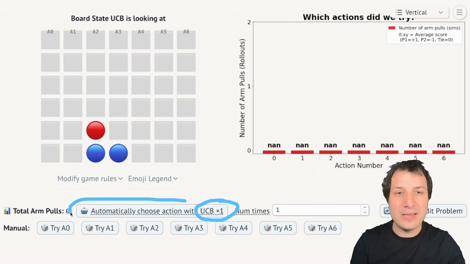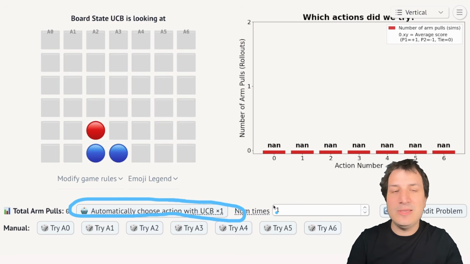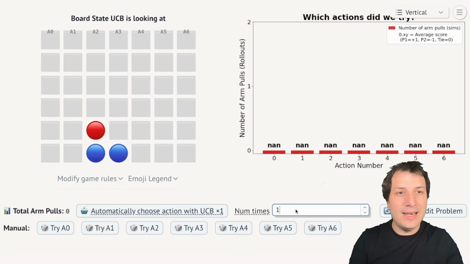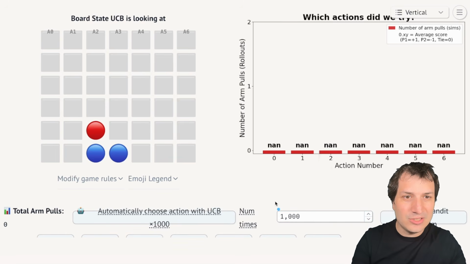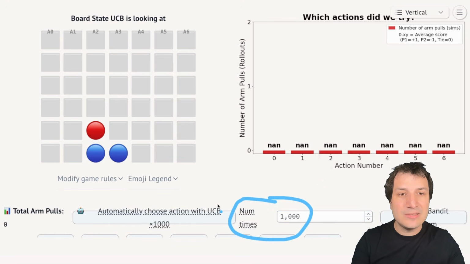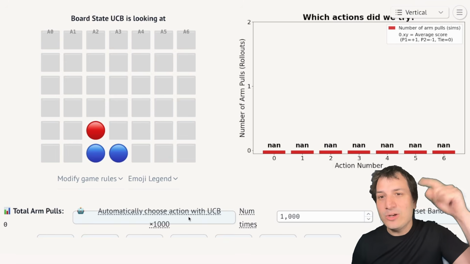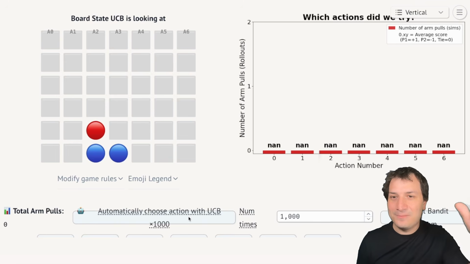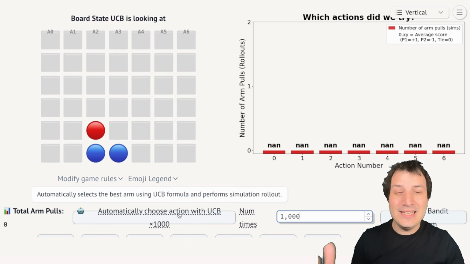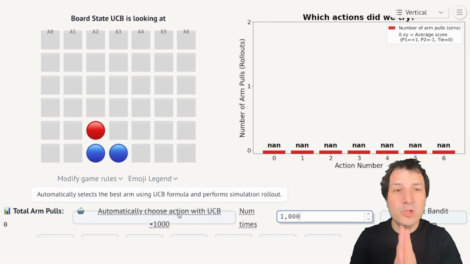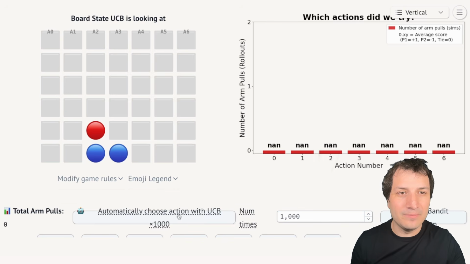And if you press this button over here, automatically choose action with UCB, it will run the UCB algorithm over and over and over again. Now, I'm going to save some time here by just putting in a large number, let's say 1,000 times, for the number of times to run this. And when I press this button, it will sequentially run it over and over and over again. So instead of me sitting there and pressing the button 1,000 times, I press the button once. And let's see what the results are. Which moves will the UCB algorithm try?